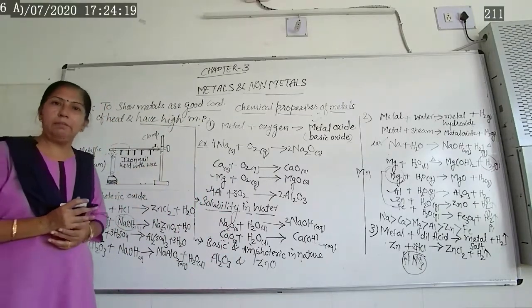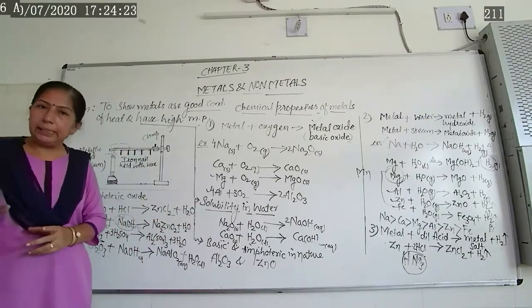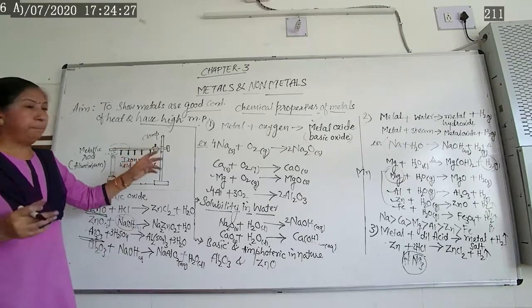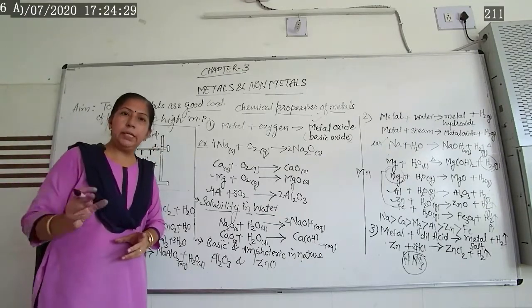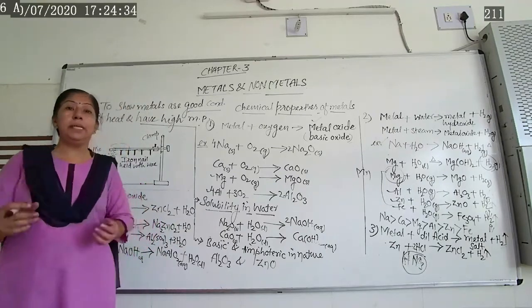Some activities are given in your textbook. Metals are good conductors of electricity. That is a physical property, which we saw earlier. So metals are good conductors of electricity, that we know. In lower classes also you might have done one activity.